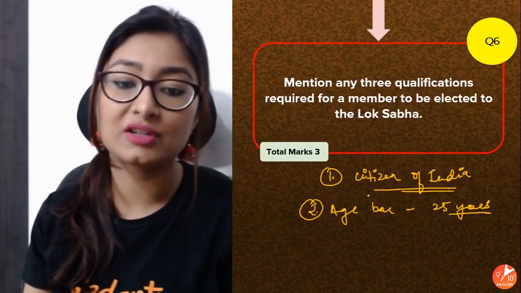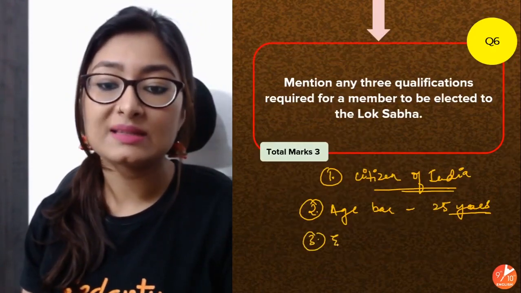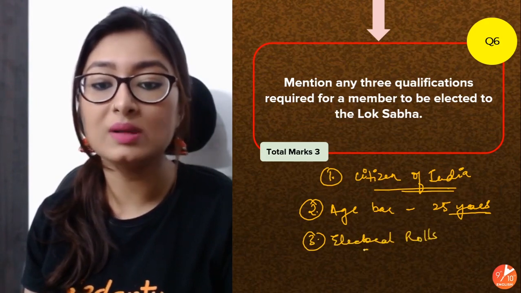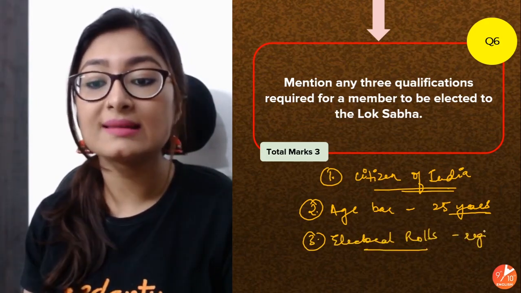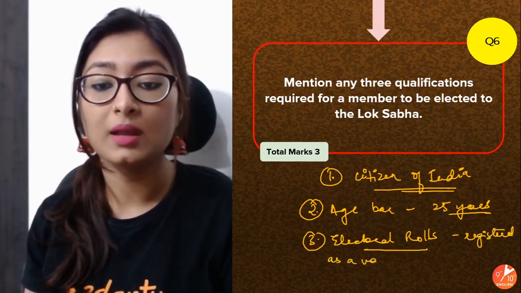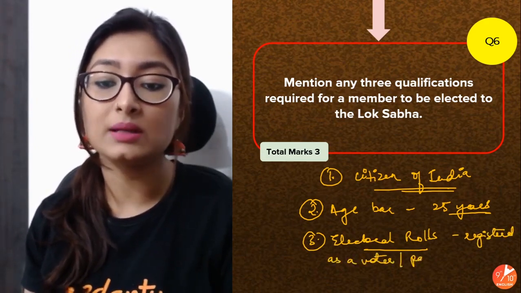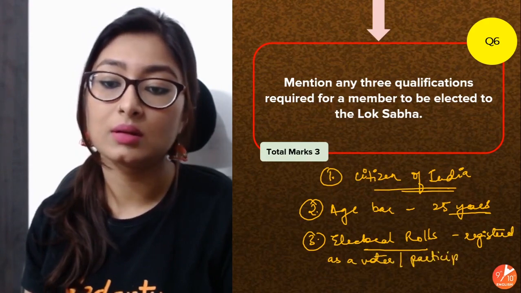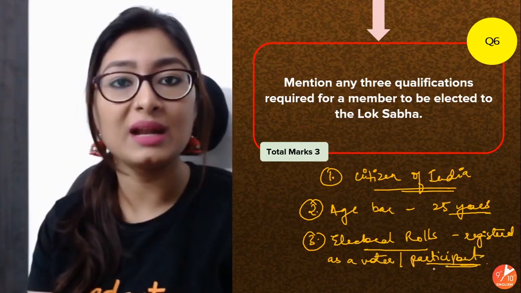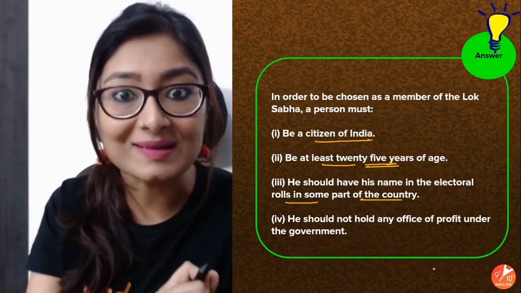But what is electoral rolls? Now this might be a little confusing for you, so I'm coming to this. Electoral rolls means registered as a voter as well. Registered as a voter and participant. If he's not there as a participant, naturally people wouldn't have voted for that person. Then how is that person a member of Lok Sabha?